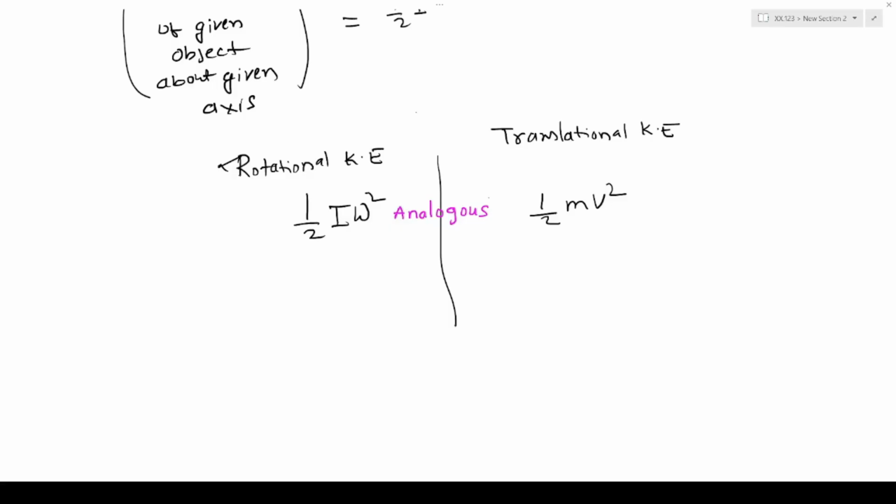Now, rotational kinetic energy is given by half I omega square and translational kinetic energy is given by half m v square. This rotational kinetic energy is analogous to translational kinetic energy. Now, what is the similarity? I is analogous to m, and omega is analogous to linear velocity.